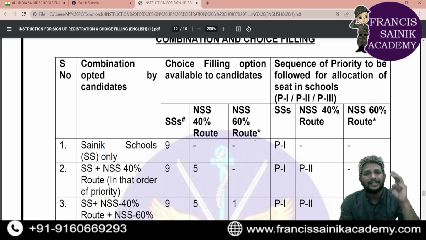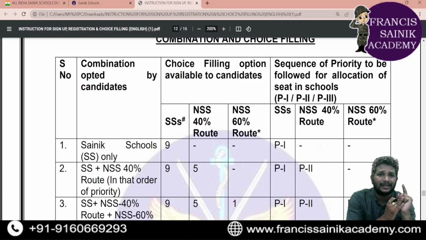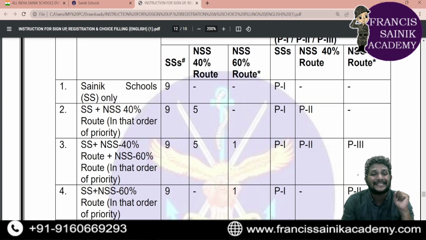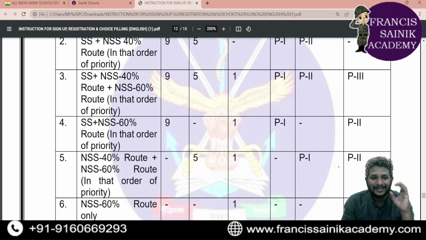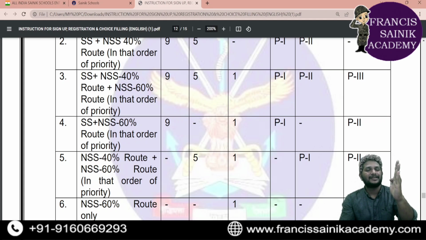Okay, but the only thing is priorities. See, in Sainik schools, this is your first priority, right? If it doesn't get admission in Sainik school, government Sainik schools, the next priority is new Sainik school 40%. In that also, if it doesn't get any particular seat confirmed, then the next priority will go to new Sainik school 60%. Okay, this is the order of priority. First, government Sainik schools. Second, new Sainik schools 40% route. Third, new Sainik school 60% route.